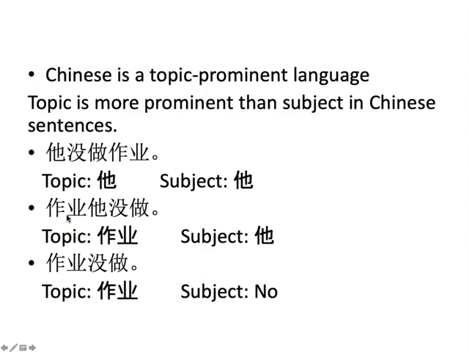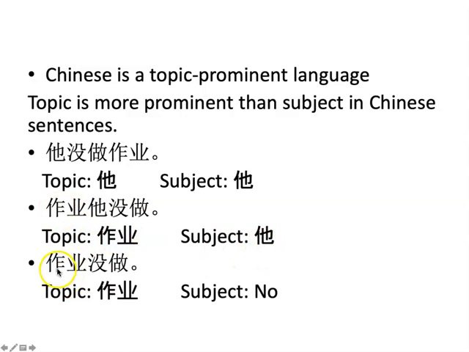Topic is different from subject. Topic comes at the beginning of a sentence and sets the framework of the sentence. And here, it comes at the beginning of the sentence, 作业. And what about 作业? 他没做. So it sets a framework or orientation of the sentence. So that's the topic, always occurring at the beginning of a sentence. And it has nothing to do with whether it is the agent of the action or not. As long as it comes at the beginning of a sentence and sets a framework for the sentence, that's topic. So we can see topic is different from subject.